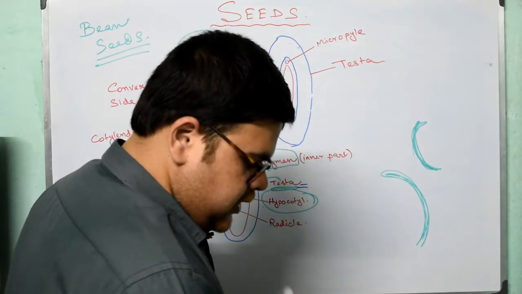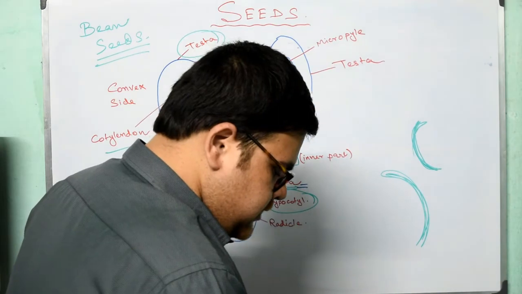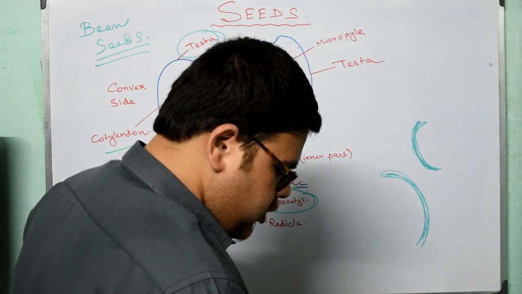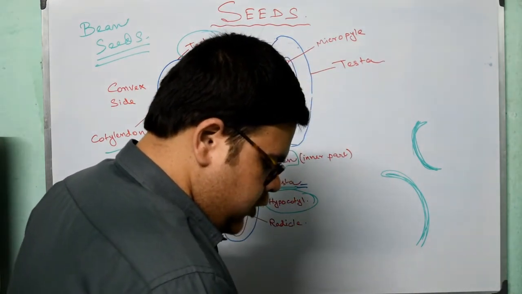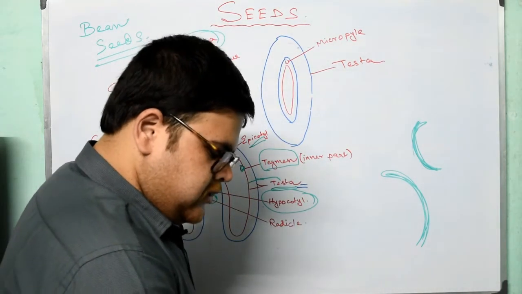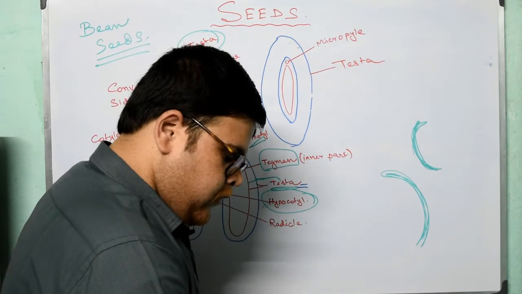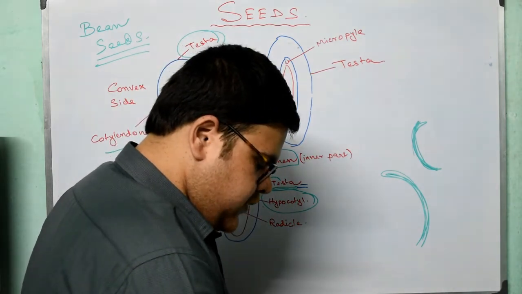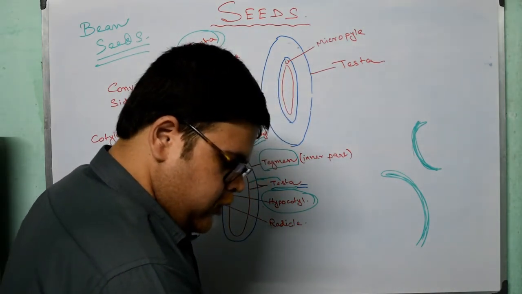Okay students, micropyle serves two functions. What are they? When soaked in water, the seed absorbs water mainly through this micropyle and makes it available to the embryo for germination. And what is the second function? The second function is that it provides for the diffusion of respiratory gases for the growth of the embryo.